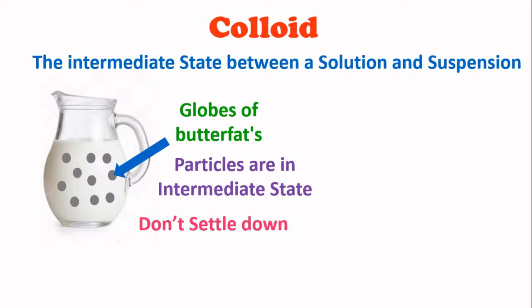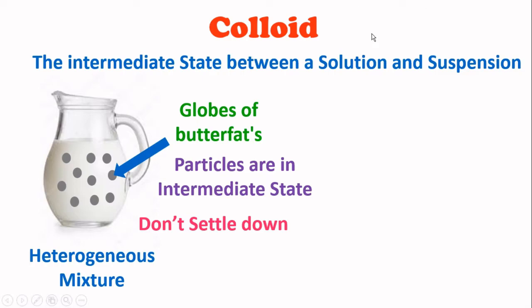Also, they don't settle down after leaving them for some time, like a solution. So a colloid is called a heterogeneous mixture. It takes the suspension property, and the property of not settling down from a solution, so we call it an intermediate state between a solution and a suspension.